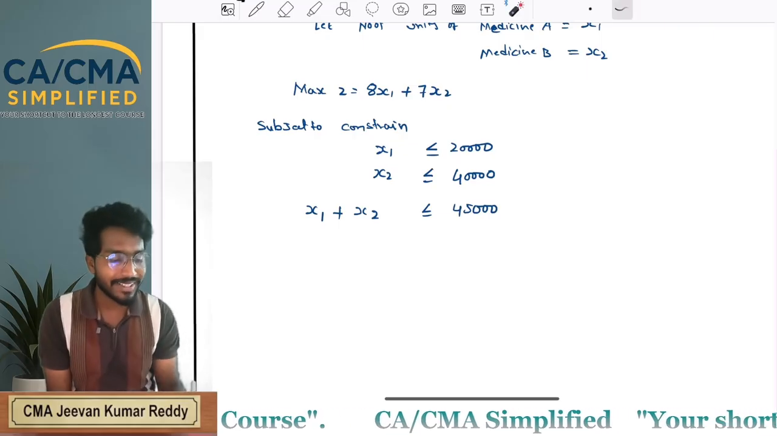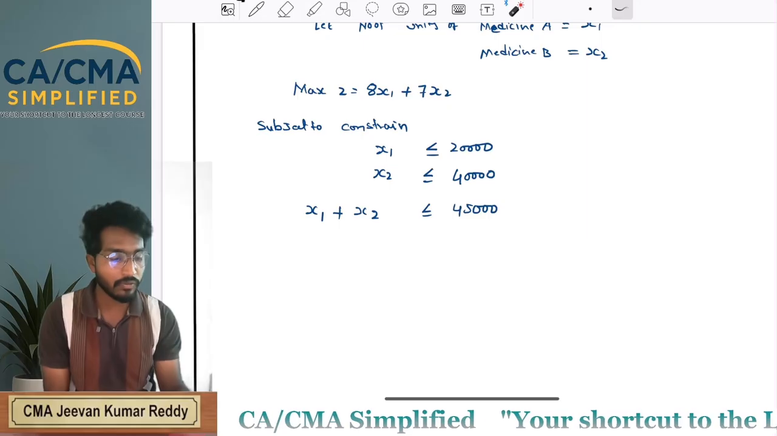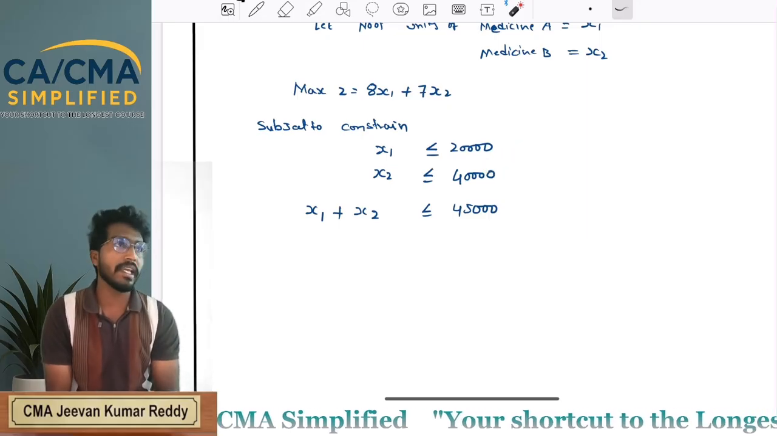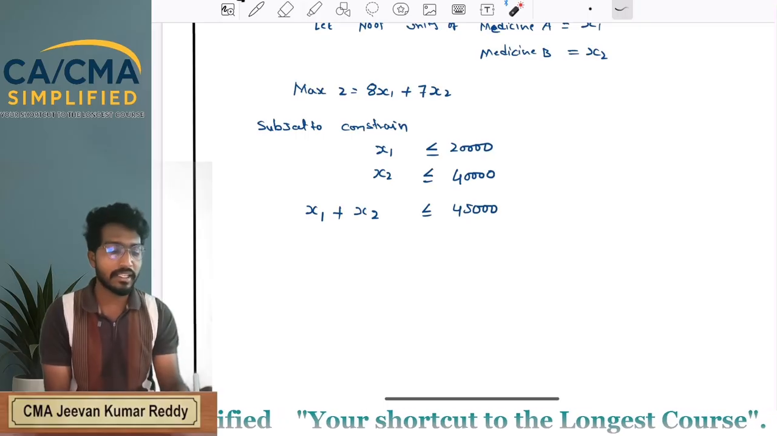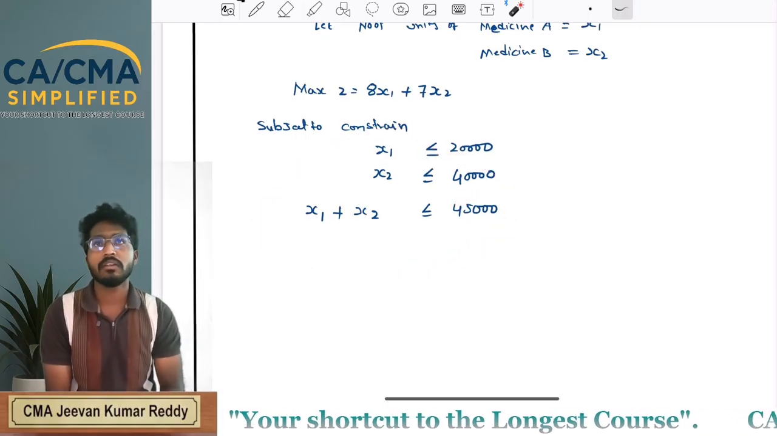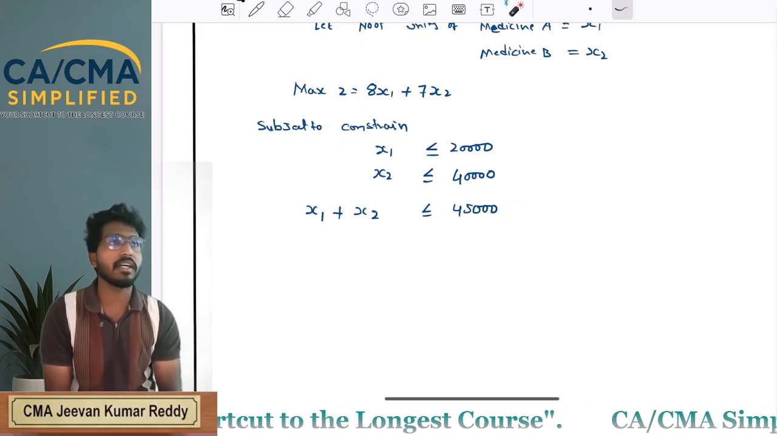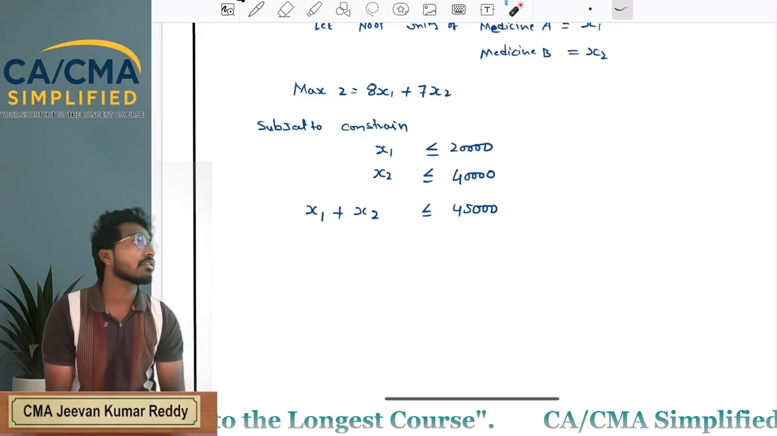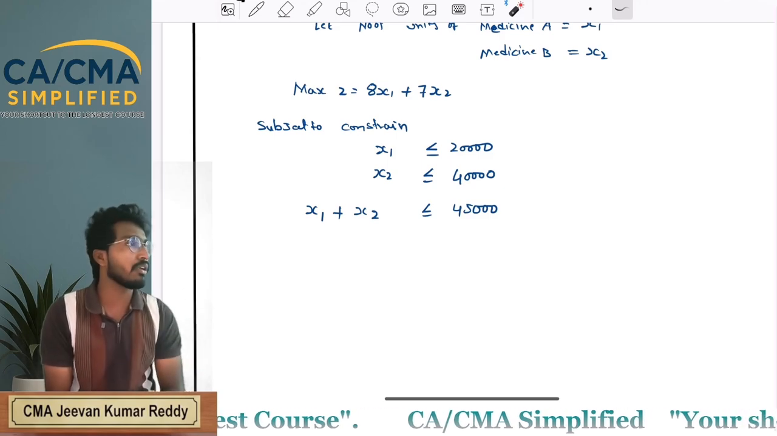Till now, for ingredients, for bottles or packing material, the data is given in single units. When it comes to number of hours, the data is given in thousands. That means we need to divide it by 1,000 only.